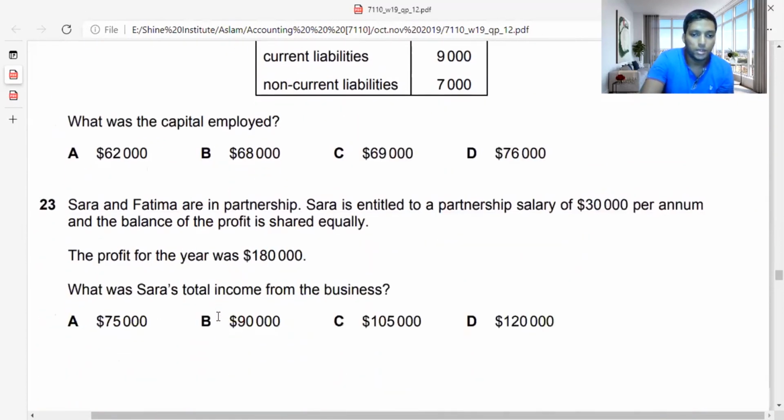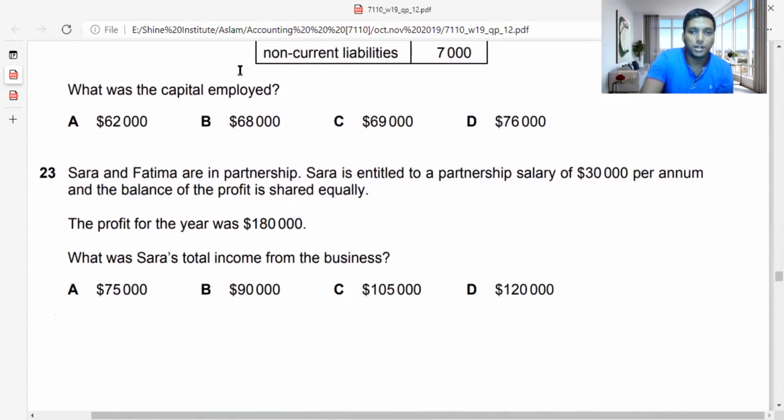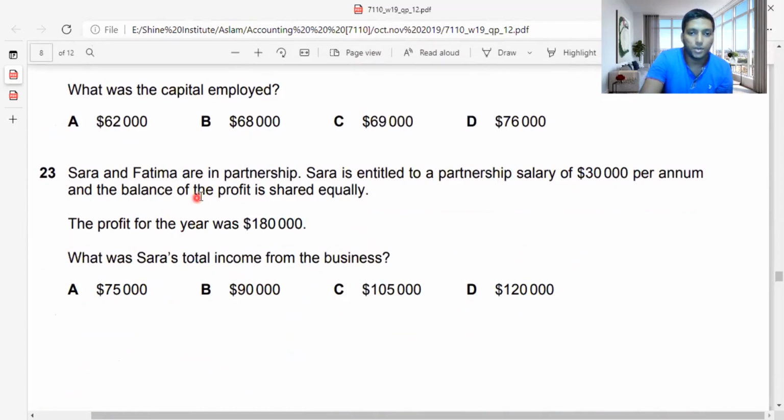Sarah and Fatima, what have they said? Sarah and Fatima are in partnership. Sarah is entitled to a partnership salary of 30,000 per annum, and the balance of the profit is shared equally. The profit for the year was 180,000. What was Sarah's total income from the business?